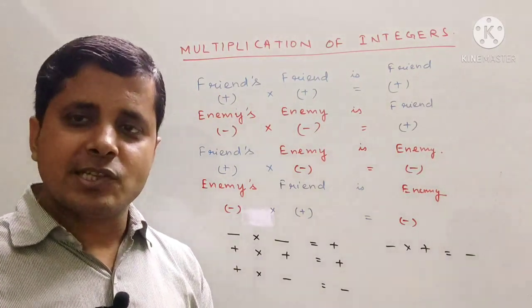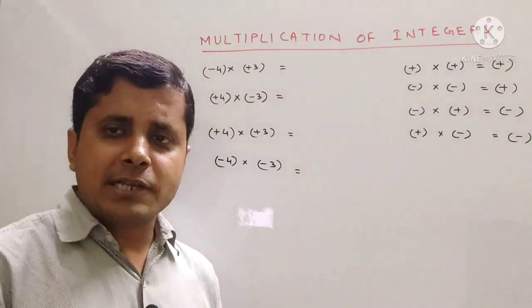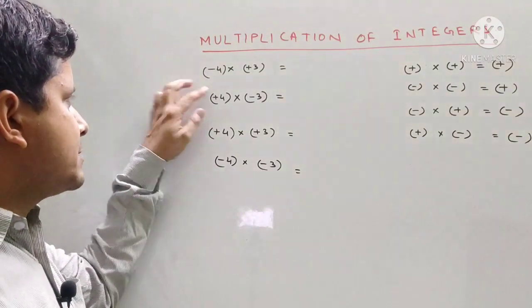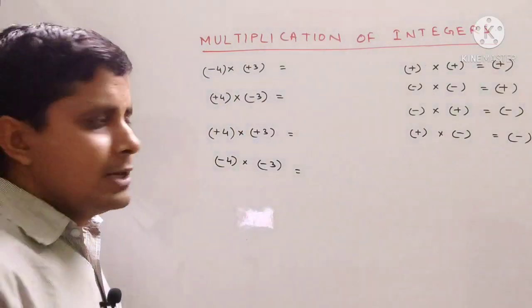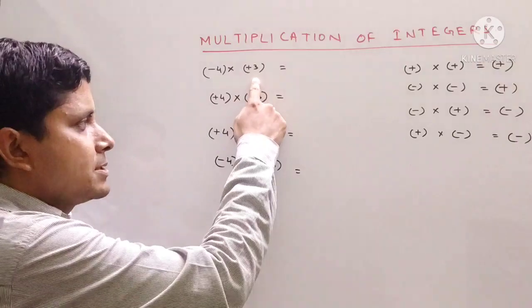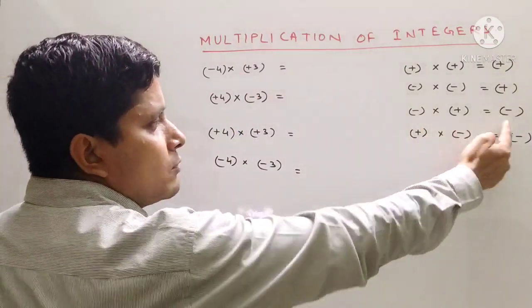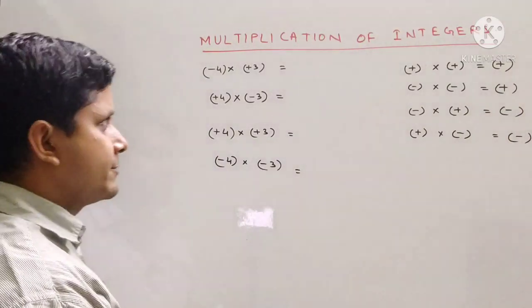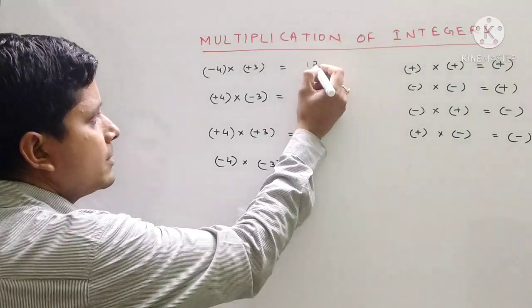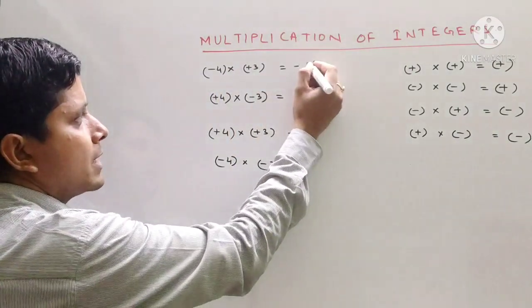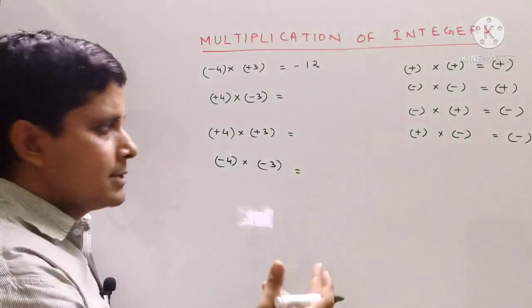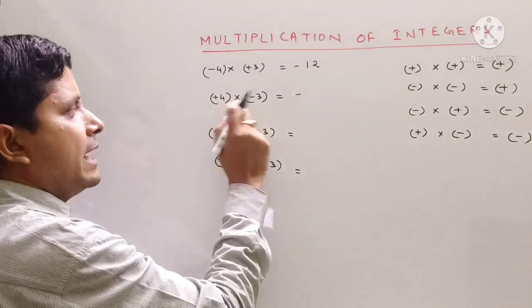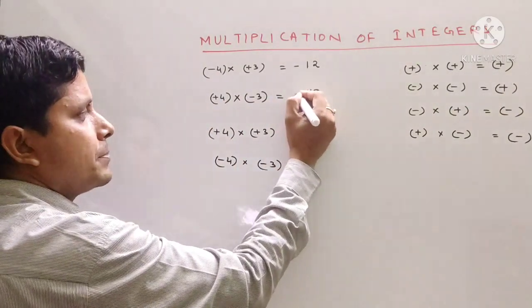So now let us see the properties. Let us take some examples of multiplication. The first one is minus 4 into plus 3. Here one is minus, another one is plus, so minus into plus will be minus. Remember, if opposite signs are multiplied the answer will be negative. So 4 into 3 will be 12, and since opposite signs are there, minus 12. Next, plus into minus, again minus, because opposite signs are there, and 4 into 3 is 12.